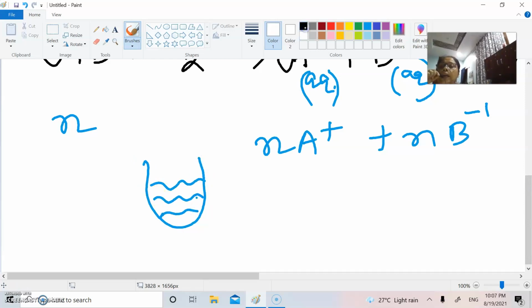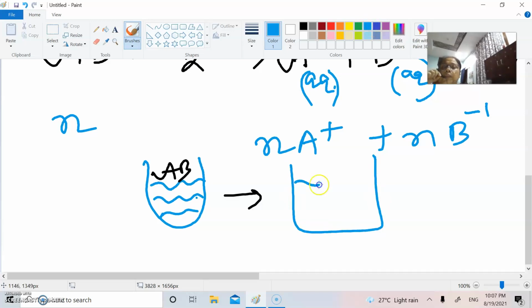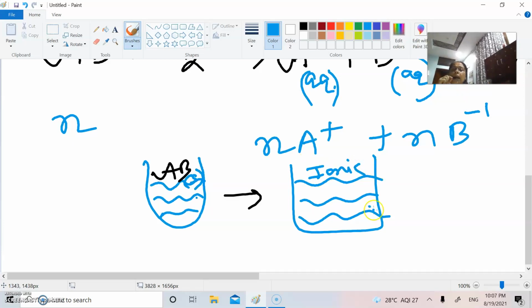Suppose we have given the AB compound, and after some time this AB will not be found here in water, and there is no precipitate, and all the AB which was initially solid has gone to the ionic form, which is not visible to the naked eye, and this solution, whatever be its color, will be clear. It will be a clear solution.